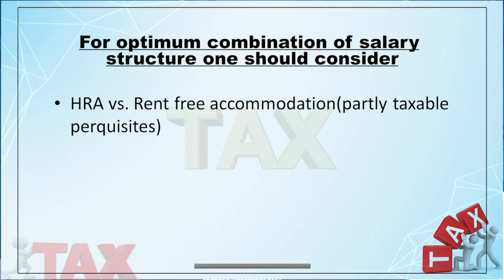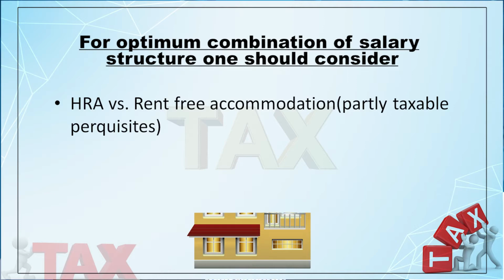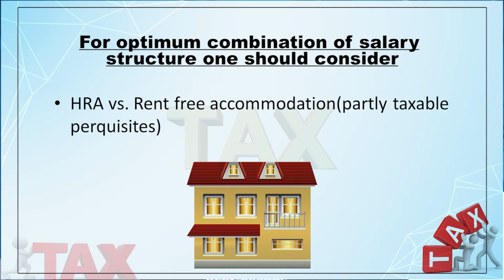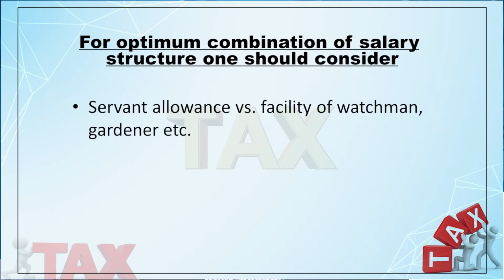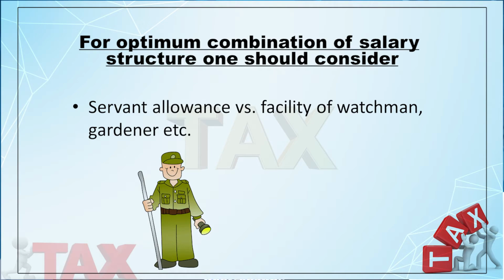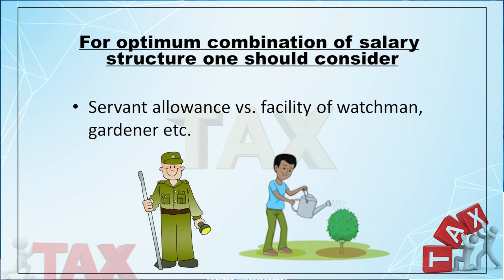Again, you may consider house rent allowance versus rent-free accommodation. Rent-free accommodation is partly taxable as per rule, and house rent allowance is also partly taxable as per section 10(13A). Again, you can consider servant allowance versus the facility of watchman and gardener.